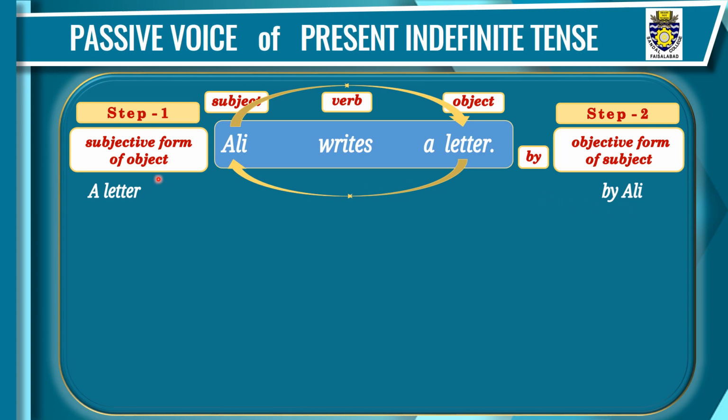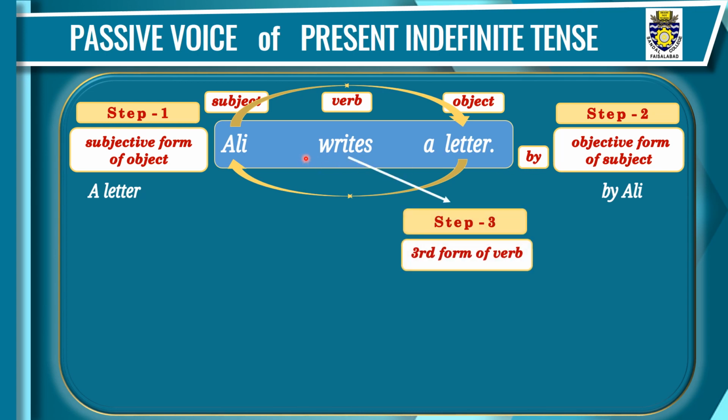So these are the 2 steps. Number 1, the object will take the place of subject. Step 2, the subject will take the place of the object, and before that we will write by. Third step, this verb will be changed into third form. In all the tenses of passive voice, we'll use the third form of the verb. So these are the three changes. They make the main formula, the main construction of passive voice.